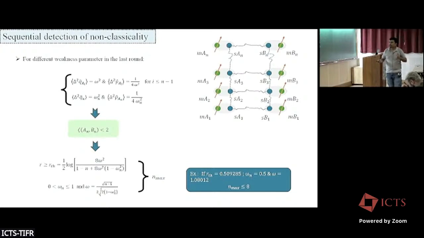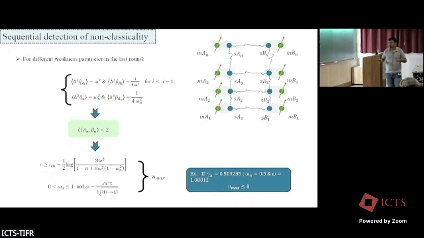So for example, this is just an example, if we take our resource squeezing as 0.5 something, and the last weakness parameter as 0.5, and up to n-1 times it is 1.08 something, then we can maximally detect the entanglement of this initial resource up to 8 times. So based on how many times we want to detect, we will change the parameters accordingly. So this is our first protocol to detect the entanglement in sequence, and how many times we can detect it is related to that.